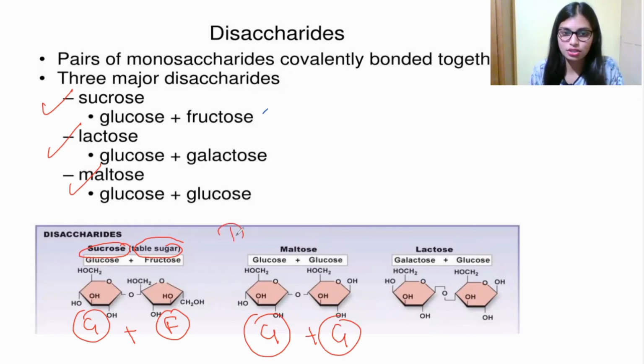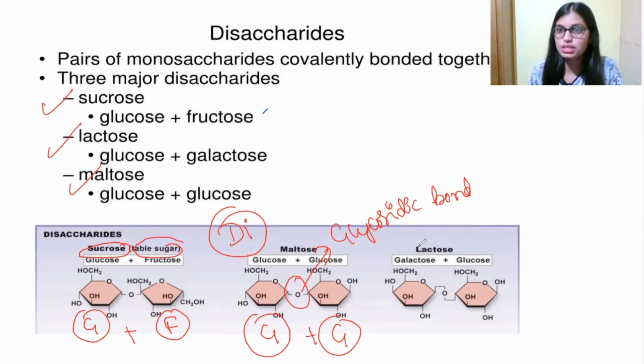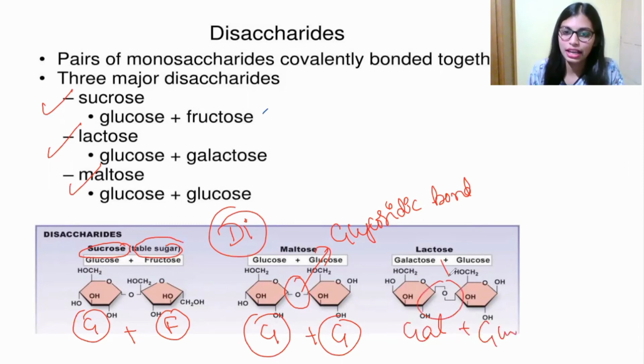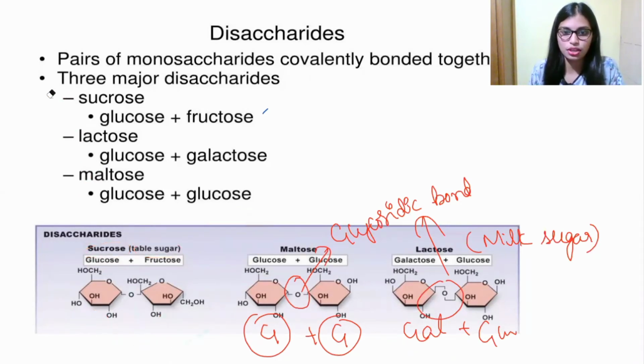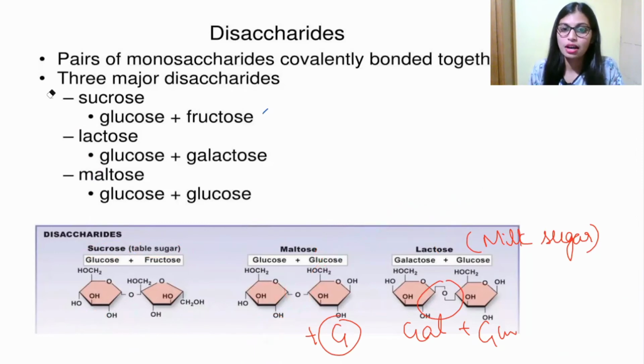This is a disaccharide, so 2 monosaccharides are joined together. You can see over here, this middle one is the glycosidic bond. When we come to lactose, it is made up of galactose and also glucose, and in the middle is the glycosidic bond. Lactose is also called milk sugar because it is present in milk. So this is all about disaccharides and their types. The main ones are sucrose, lactose, and maltose, and they are joined by the bond called the glycosidic bond.